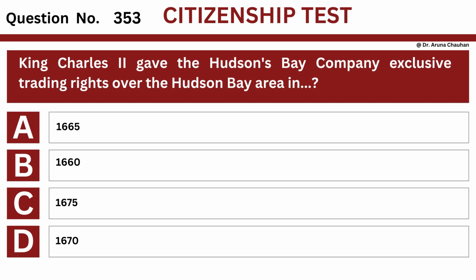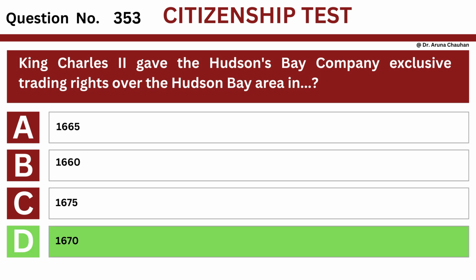Question number 353. King Charles II gave the Hudson's Bay Company exclusive trading rights over the Hudson Bay area in Option A, 1665, Option B, 1660, Option C, 1675, Option D, 1670. The answer is option D, 1670.